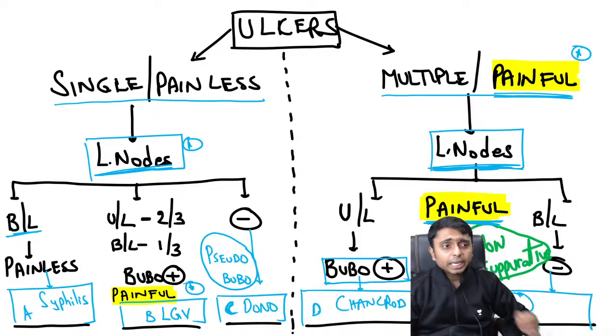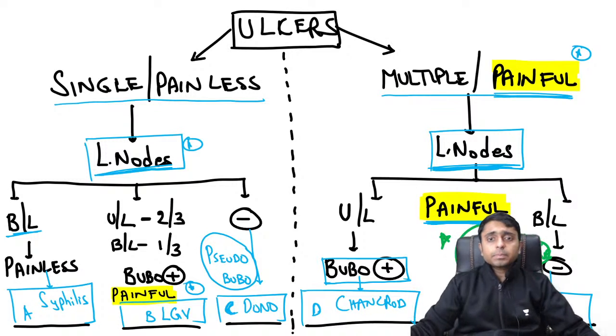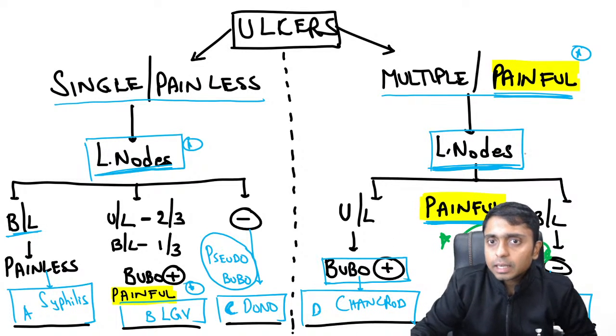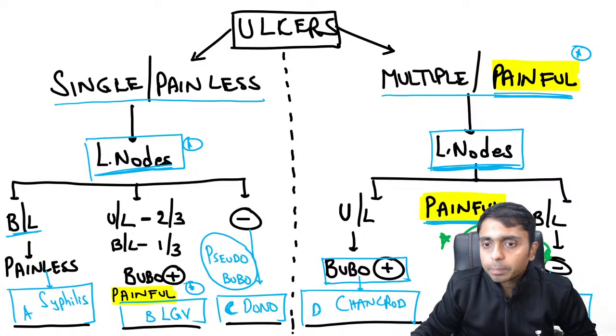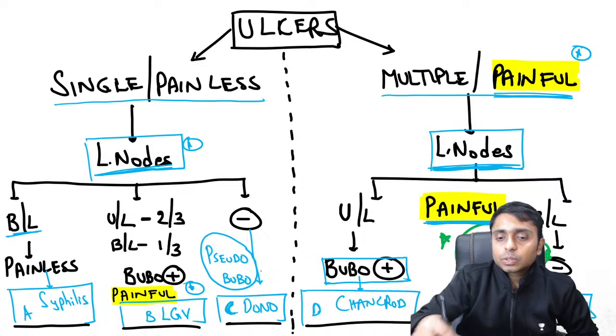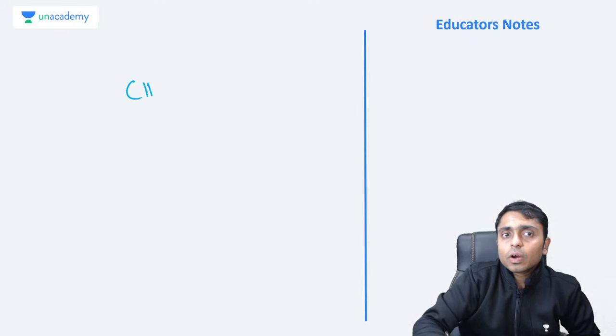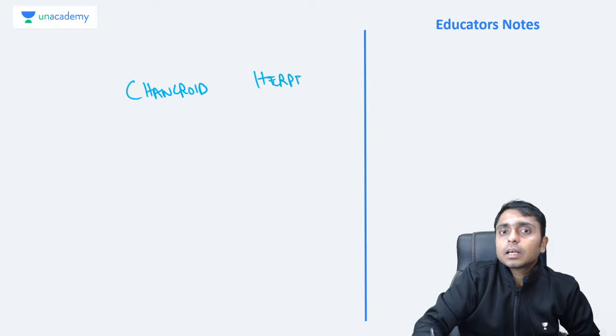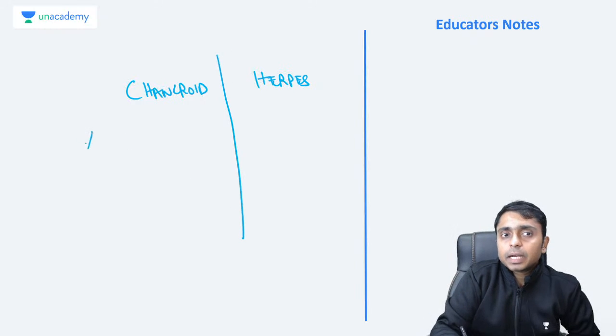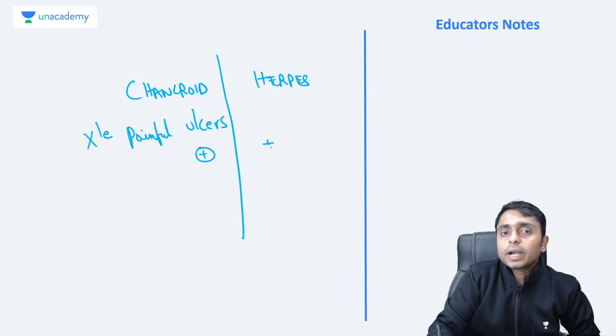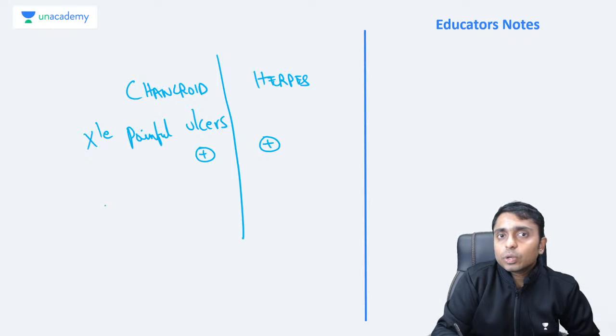So only two conditions. Please remember, in this we are going to have herpes. In chancroid and in herpes, in both of them we can see multiple painful ulcers. If you look at the lymph nodes, even lymph nodes are going to be painful in both of them.